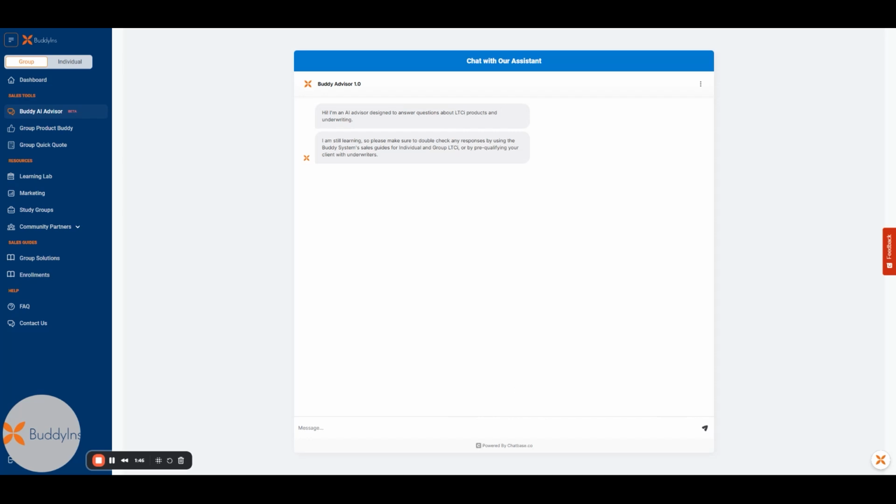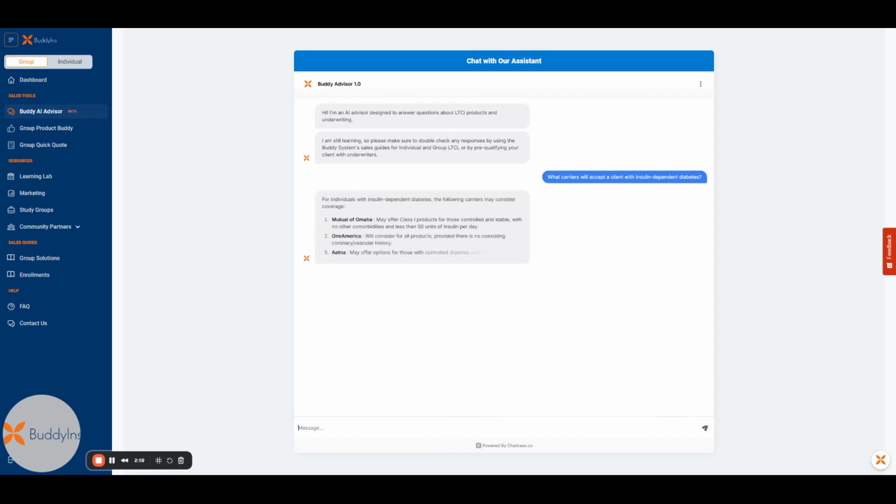But why don't we get an idea of some questions we can ask AI Advisor and what kind of answers it'll provide? So let's start by asking it what carriers will accept a client with insulin dependent diabetes. And you just wait a few moments while the bot thinks. And you can see it's come out with some ideas for us.